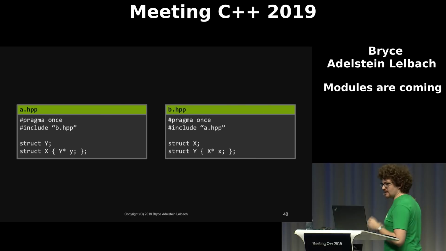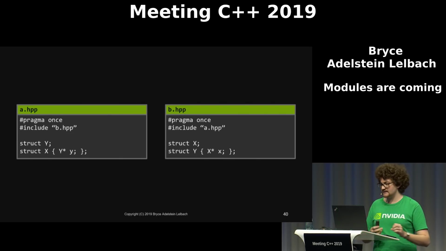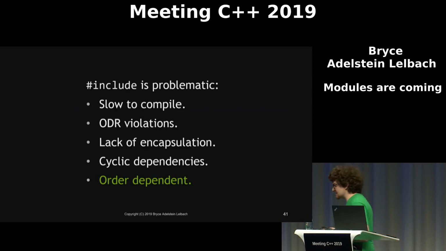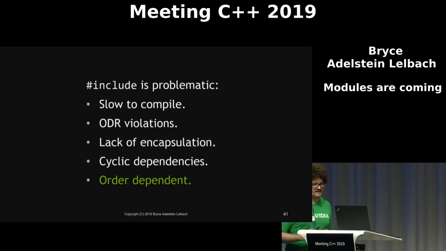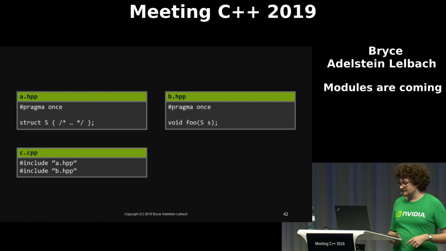So what we really want is a model where circular dependencies, which are structurally unsound and undesirable, are prohibited at compile time with a diagnostic whenever possible. Finally, textual inclusion is order dependent. So the order that you include things in matters. So let's look at an example here.